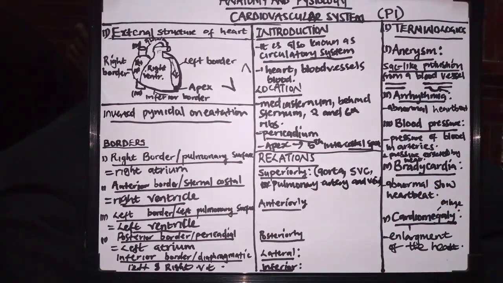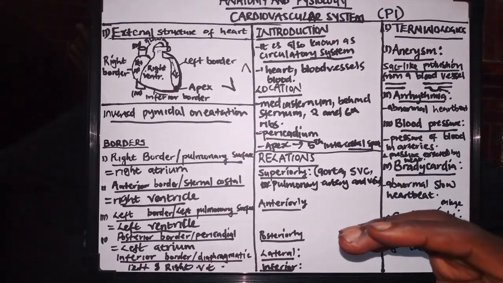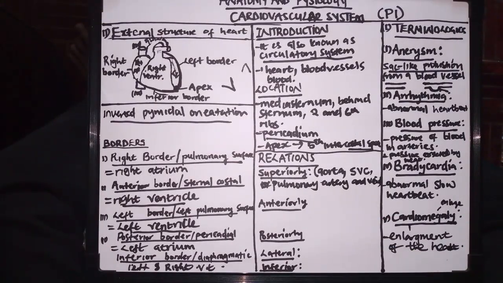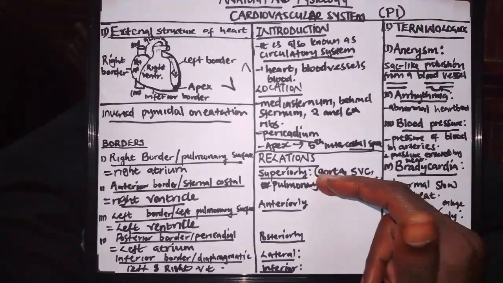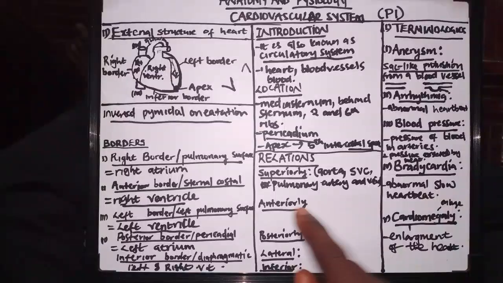So these four are the structures which form the superior part of the heart. We have the aorta, the superior vena cava, the pulmonary artery, and the pulmonary vein.